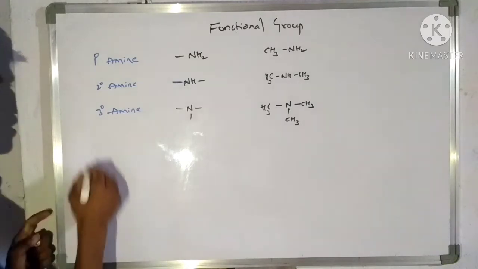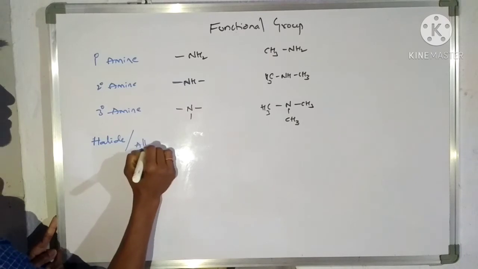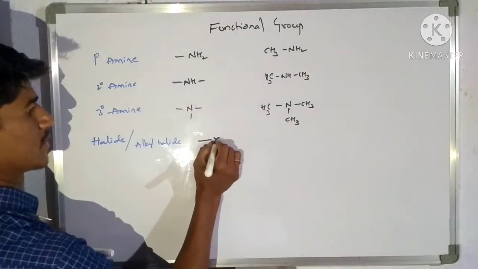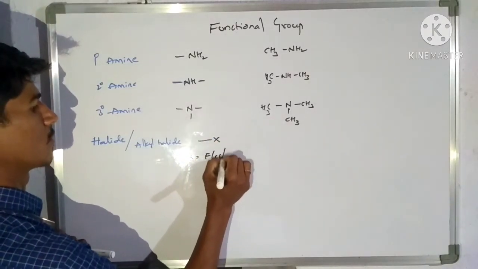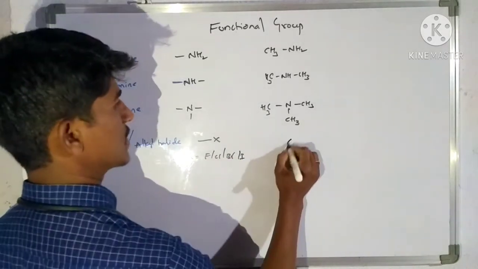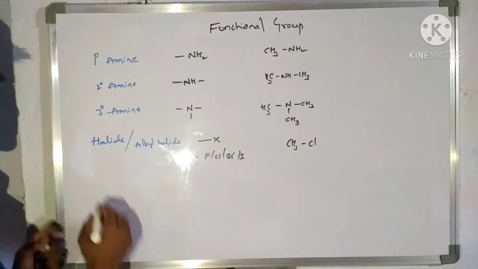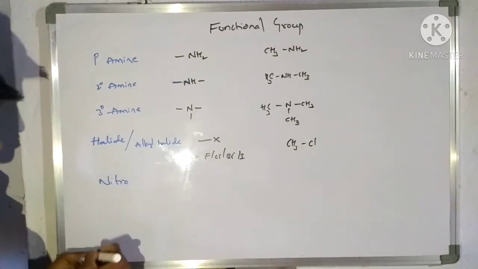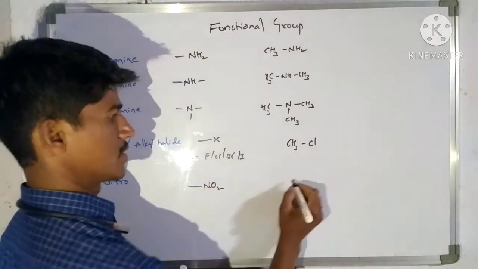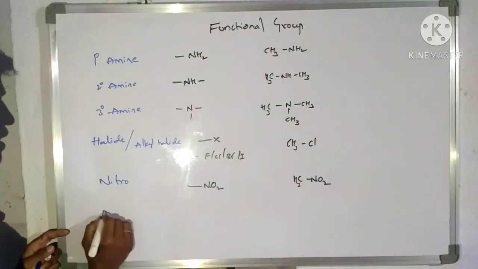The next is halides, or alkyl halide. The functional group is like this, where X is nothing but fluorine, chlorine, bromine or iodine. Let us take the example CH3Cl. The next is nitro. The functional group for nitro is NO2. The example is CH3NO2.